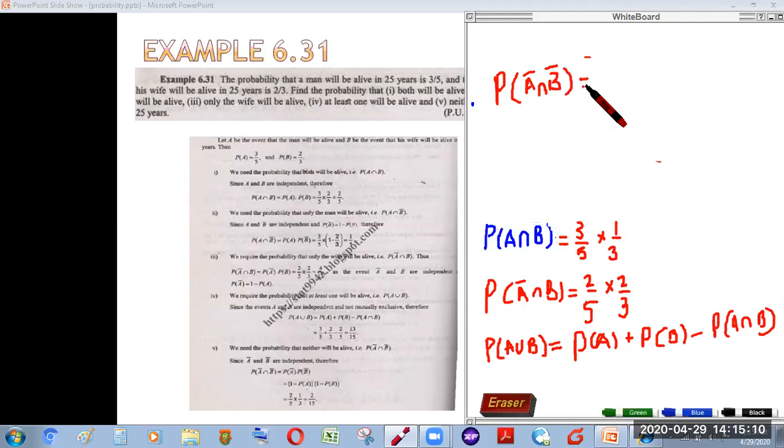Because both events are independent, we will multiply the probability of the complements that we have found previously, probability of A complement multiplied by probability of B complement. By multiplication of these two, you can see here, we get the answer of 2/15. So I think you can solve it, and this video will help you to understand the concepts.